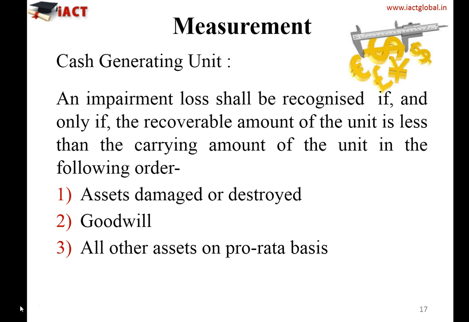This is very important to note down because many a time this turns up in your examination also, where there is a CGU and the carrying value is given and the recoverable amount is mentioned in your question, and it says evaluate the impairment, there are indications of impairment, evaluate it and allocate the impairment loss. So in that particular case, we need to allocate that impairment loss. First, reduce the value of the asset which has been completely destroyed, then the balance to the goodwill, and the remaining balance of the impairment loss should be allocated to the other assets on a pro rata basis.